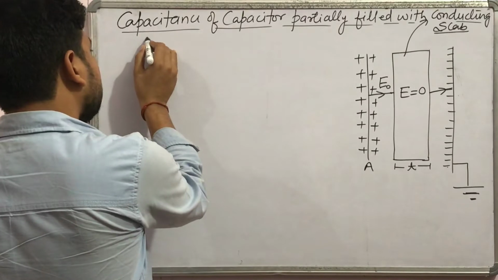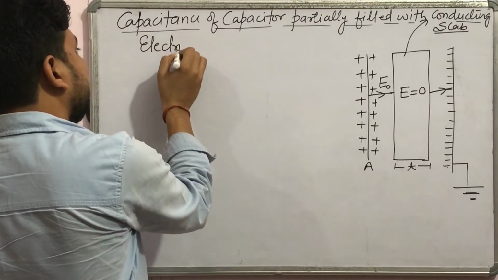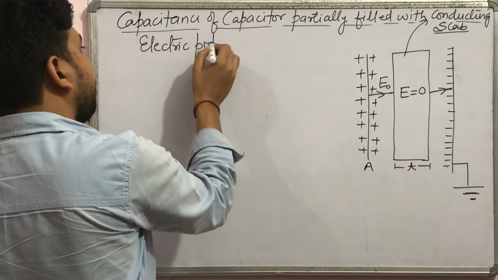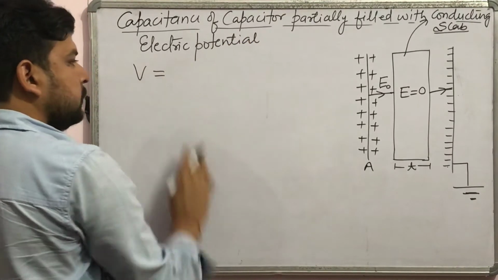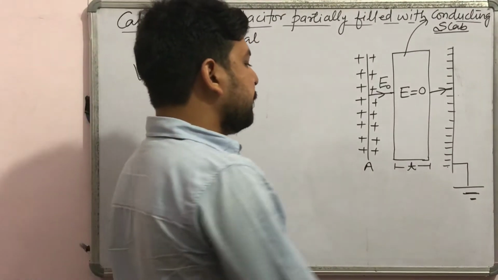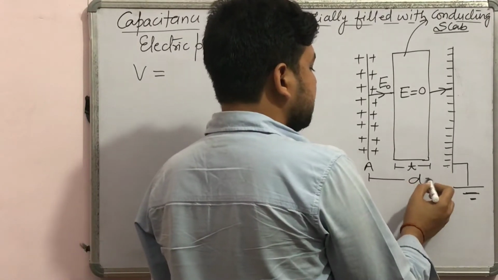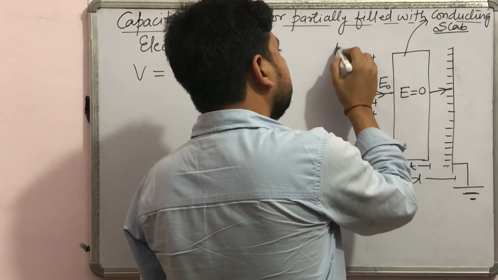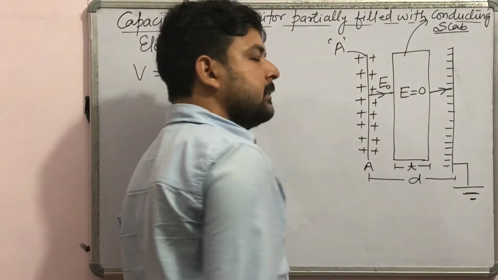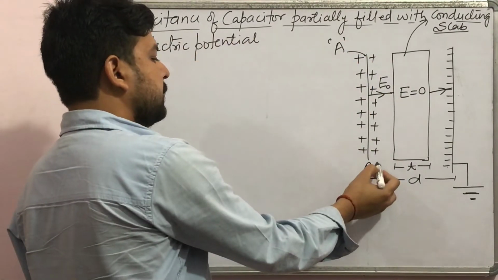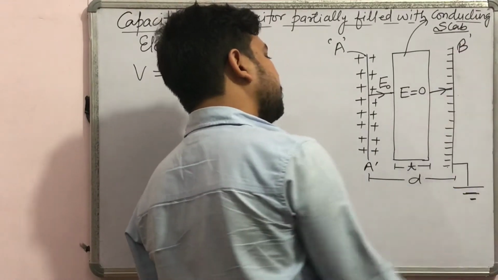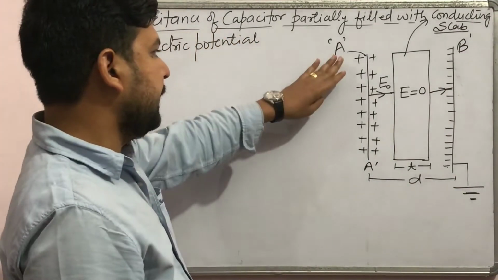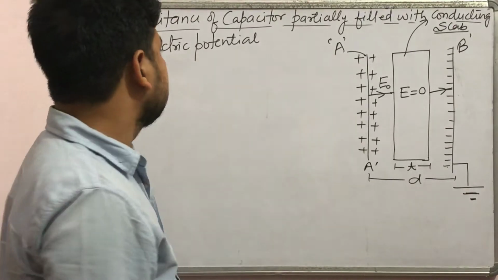Now the electric potential V equals electric field into separation. Here the separation is D and the area of the plate is A. Let this plate be A dash, let this plate be B dash, and here the area of the plate is A.